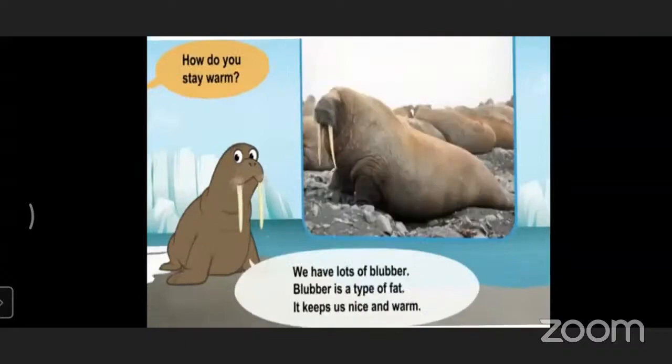Now, what is the next question of the boy? How do you stay warm? We have a lot of blubber. Blubber is a type of fat. It keeps us nice and warm.